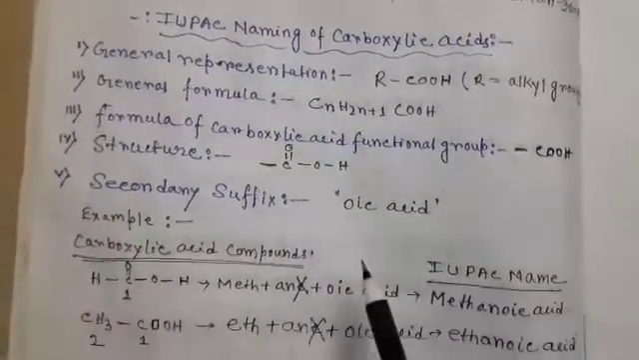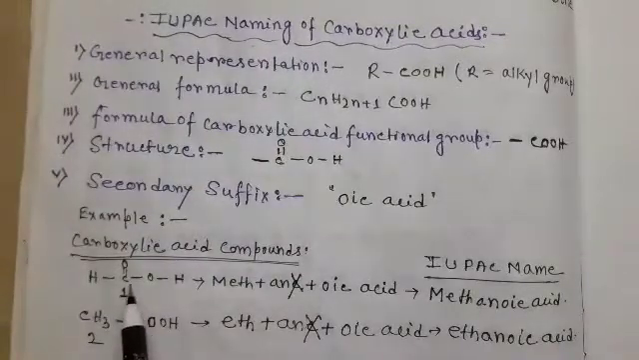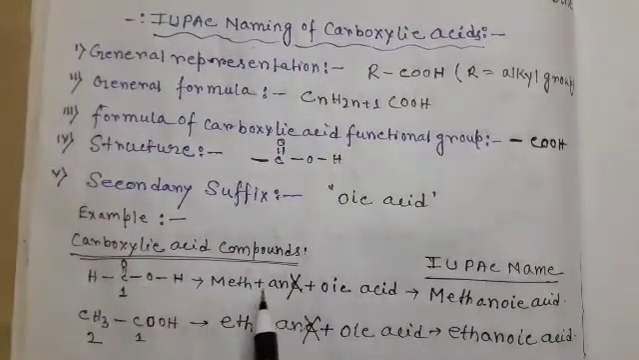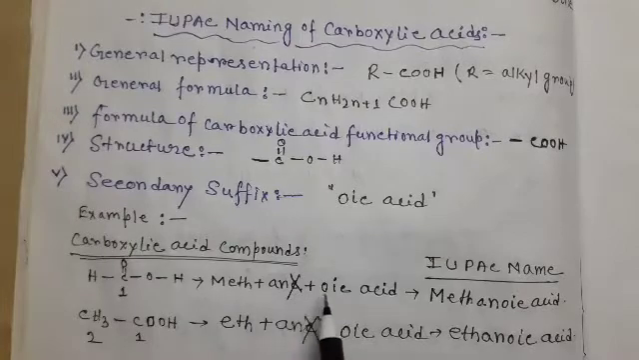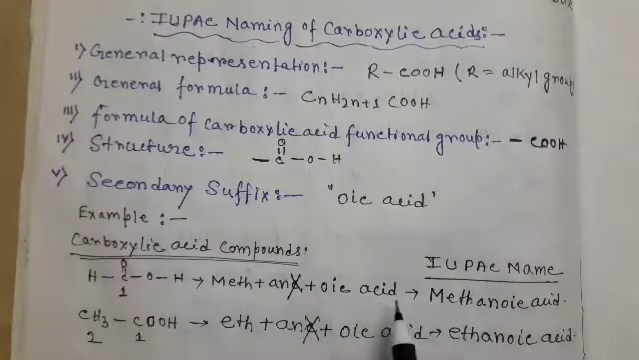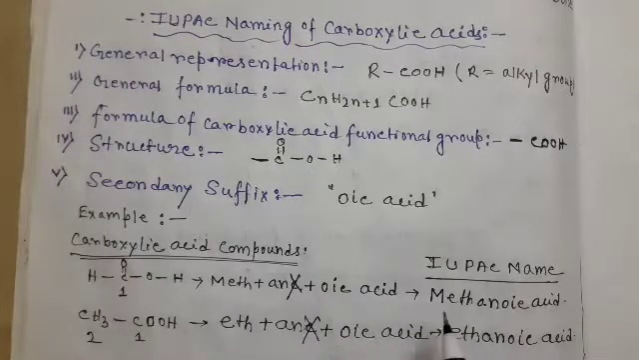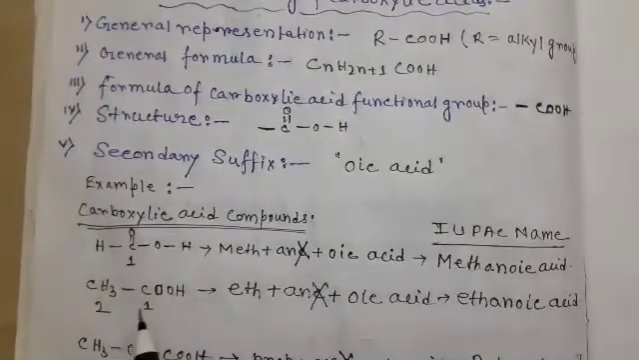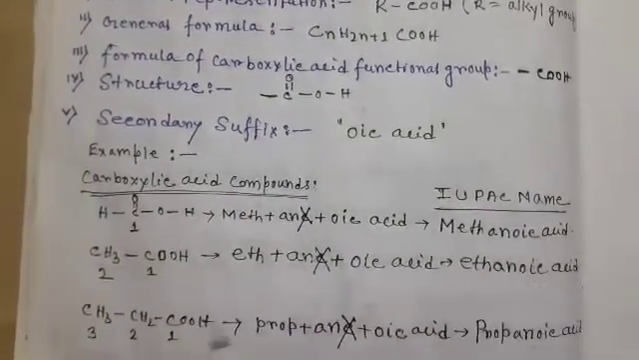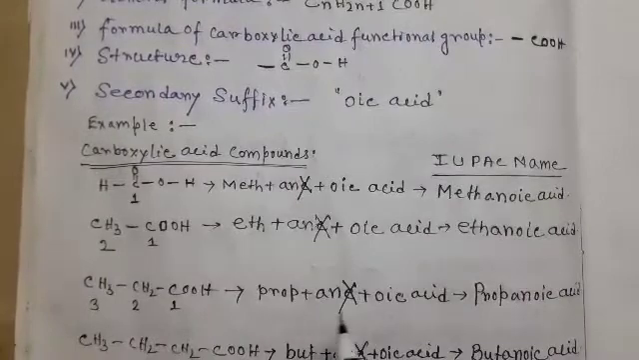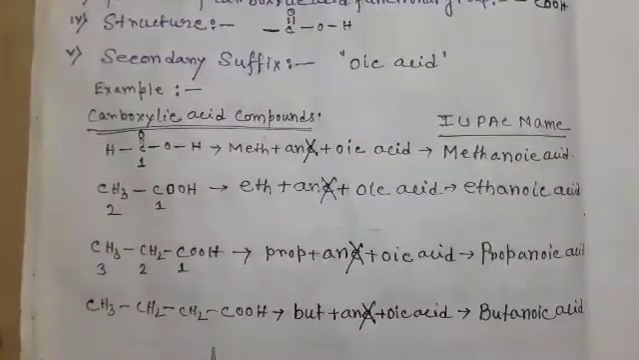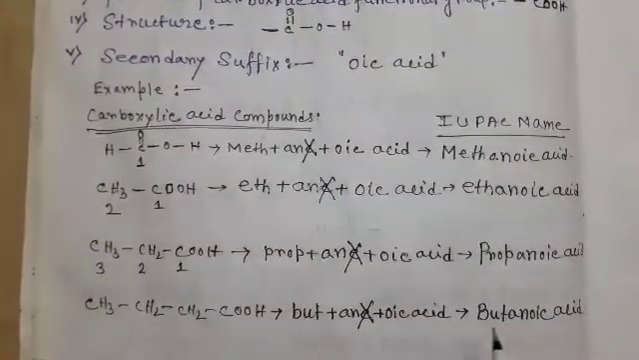For example, here is 1 carbon atom, that is why meth. There is a single bond, that is why an, and the secondary suffix is oic acid. That means the name is methanoic acid. Here 2 carbon atoms, that is why ethanoic acid. Here 3 carbon atoms, that is why propanoic acid. And here is 4 carbon atoms, that is why butanoic acid.